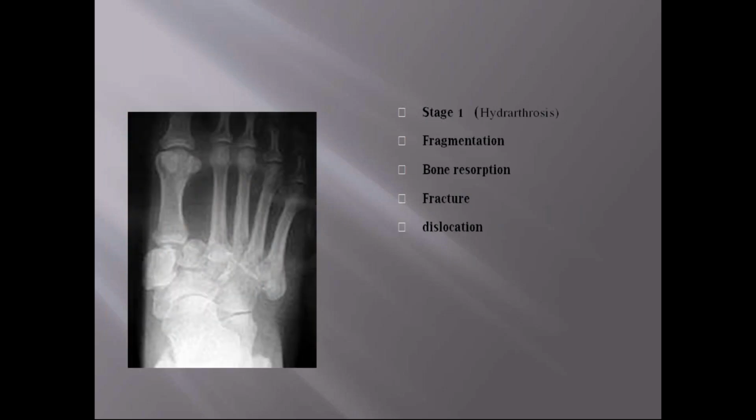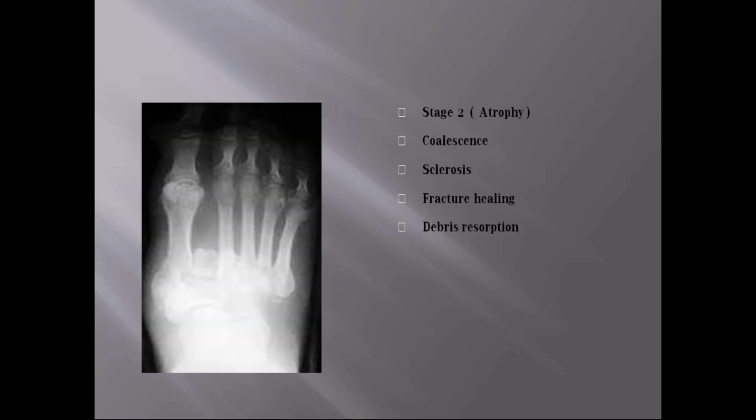And stage 1, there is hydarthrosis. There is the fragmentation of bone seen. If you observe, there is fragmentation and bone resorption. In this picture, you can see bone resorption and dislocation. See, this metatarsal has dislocated.